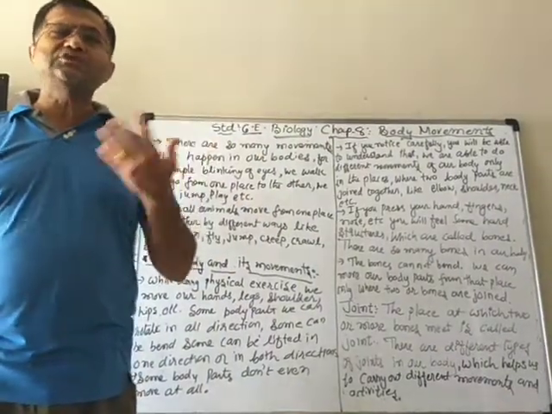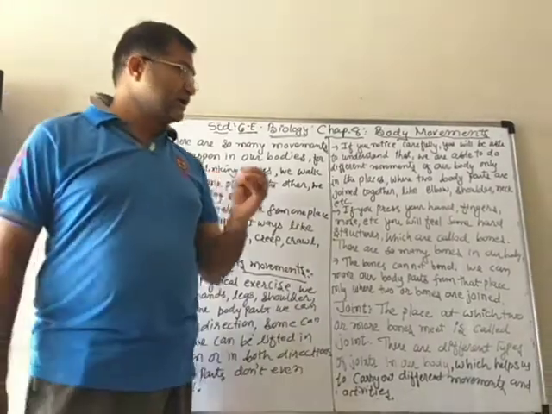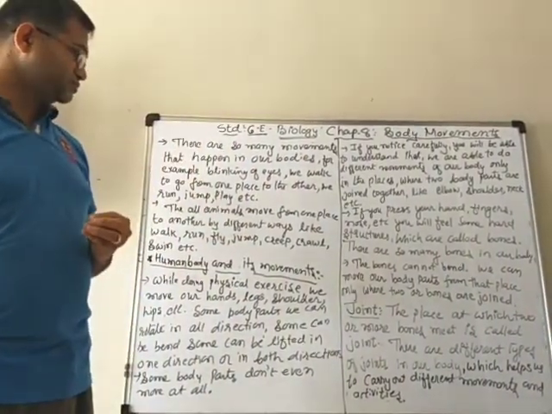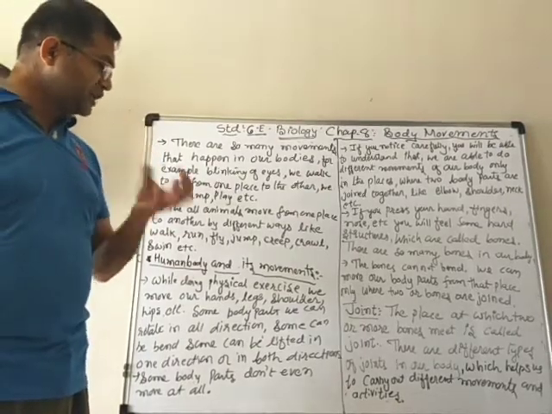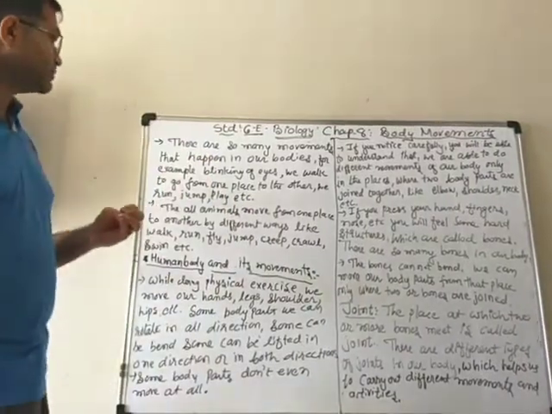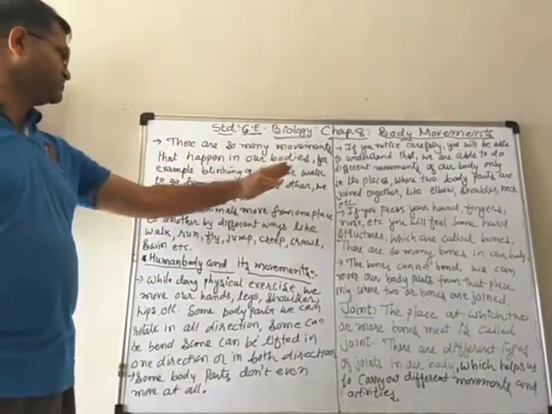So if you observe them, you will see that in all types of movements, one part or another is moving. There are so many movements that happen in our bodies.